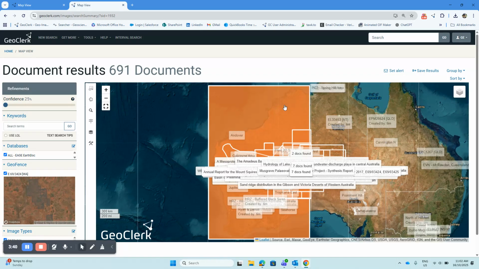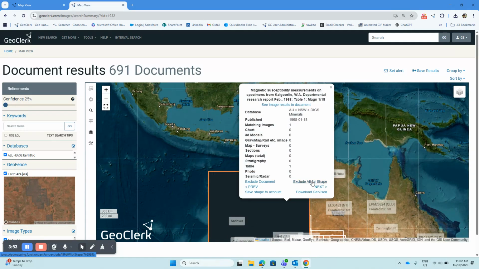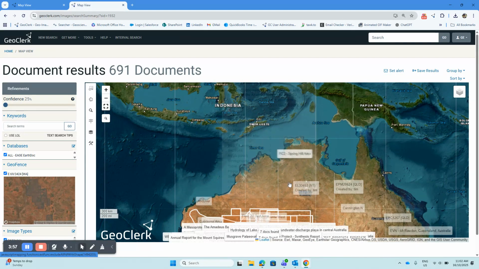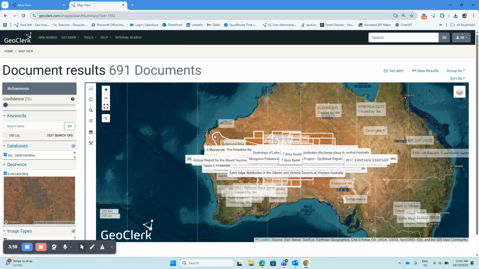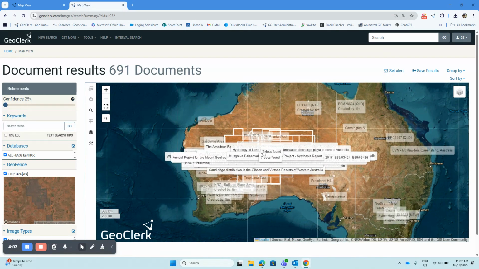So you can see they go from regional to much more local. You tend to get a lot of text over the top of one another here. There are 691 documents. One of the things you can do here is just click on the shape and take those out of the map. You can do that for some of the regional shapes, either excluding all the documents or just excluding the one document that contributes. The text is somewhat overlaying on each other.